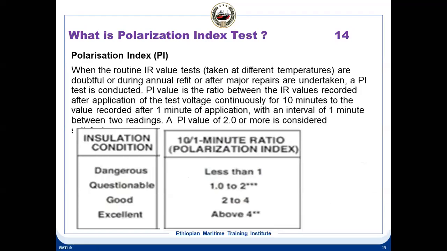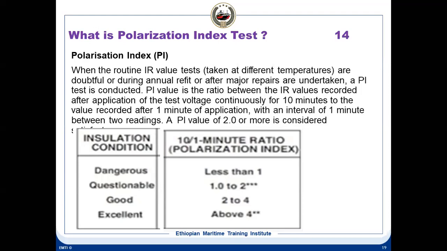You can see here, if it is less than 1, it means dangerous conditions. Questionable is 1.0 to 2. There is no unit for this. So the PI index has no unit. Like 100 megohms divided by 90 megohms, you get 1.11. So basically you are in the questionable range, 1.0 to 2. 2 to 4 is good and above 4 is excellent.